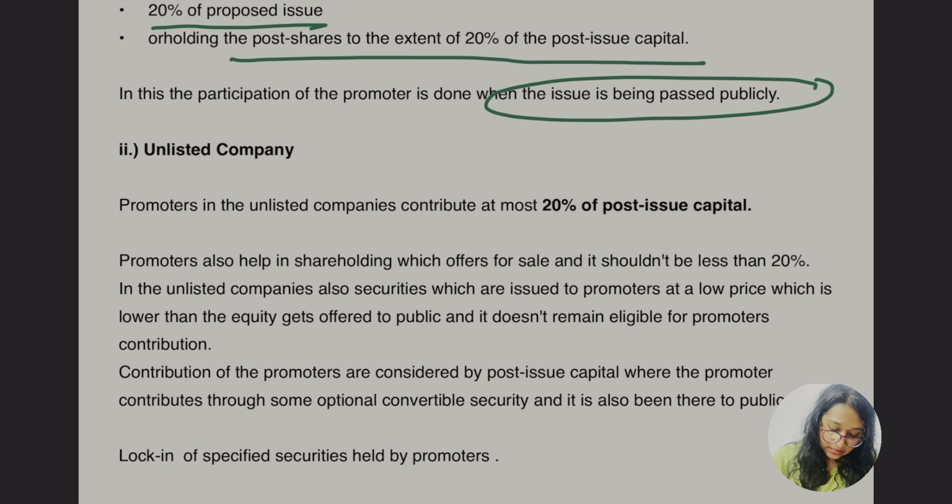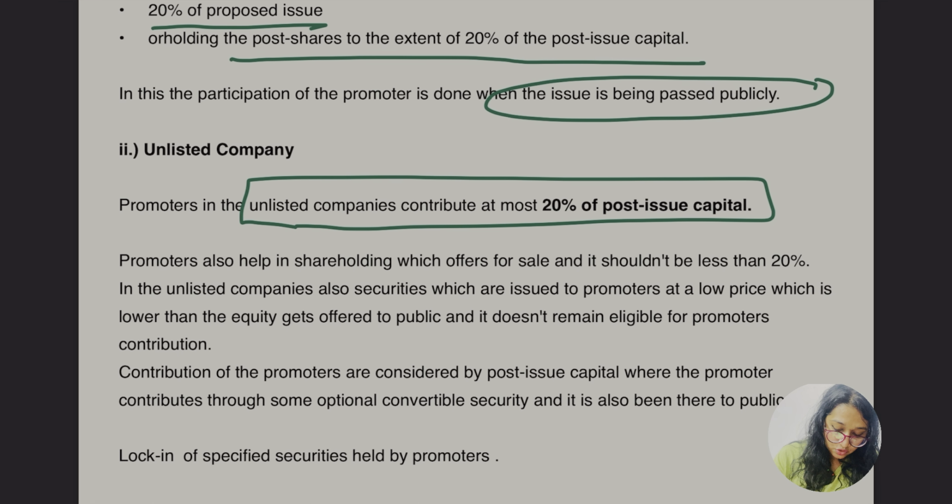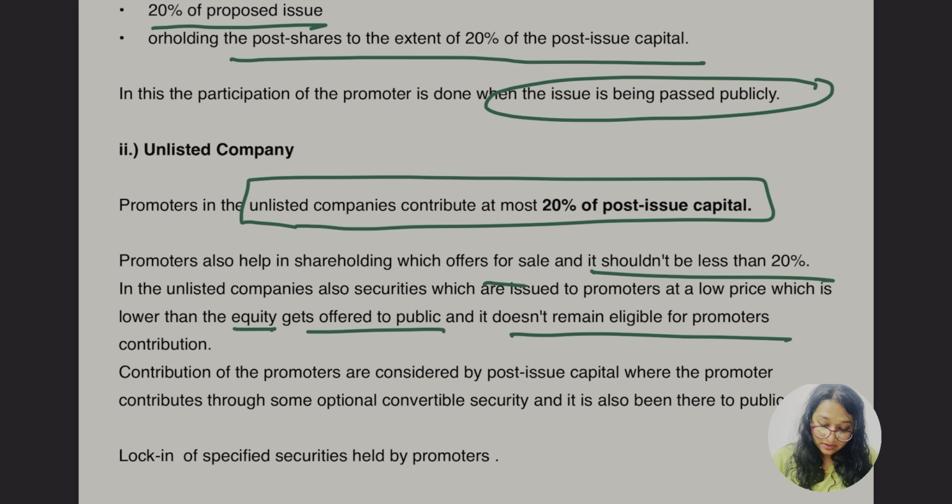So promoters in the unlisted companies contribute at least 20% of the post issue capital. Promoters also help in shareholding which offers for sale, and it should not be less than 20%. In the unlisted company also, securities which are issued to promoters at a price lower than the equity offered to the public do not remain eligible for the contributions, okay.